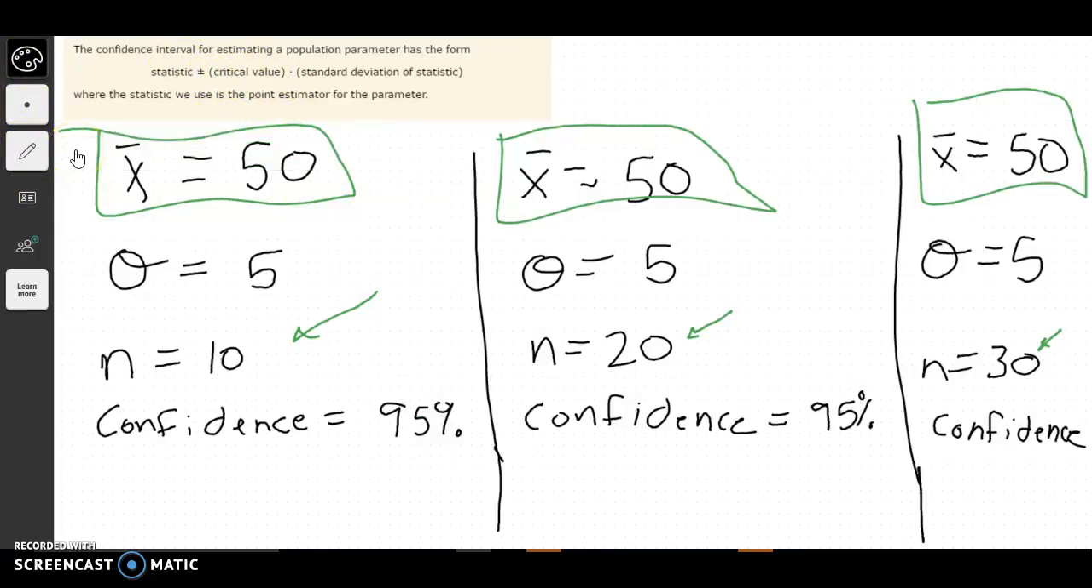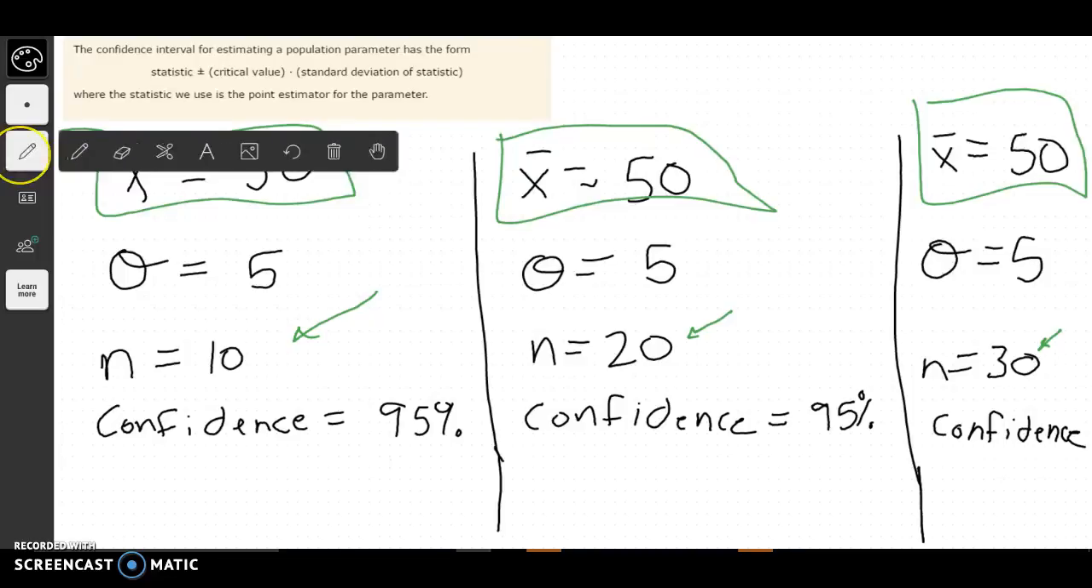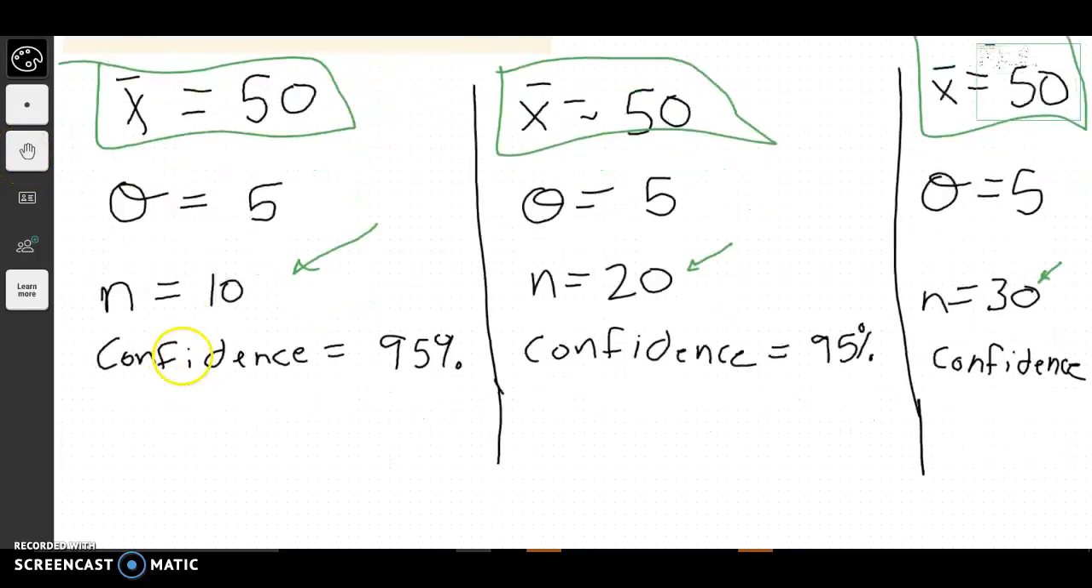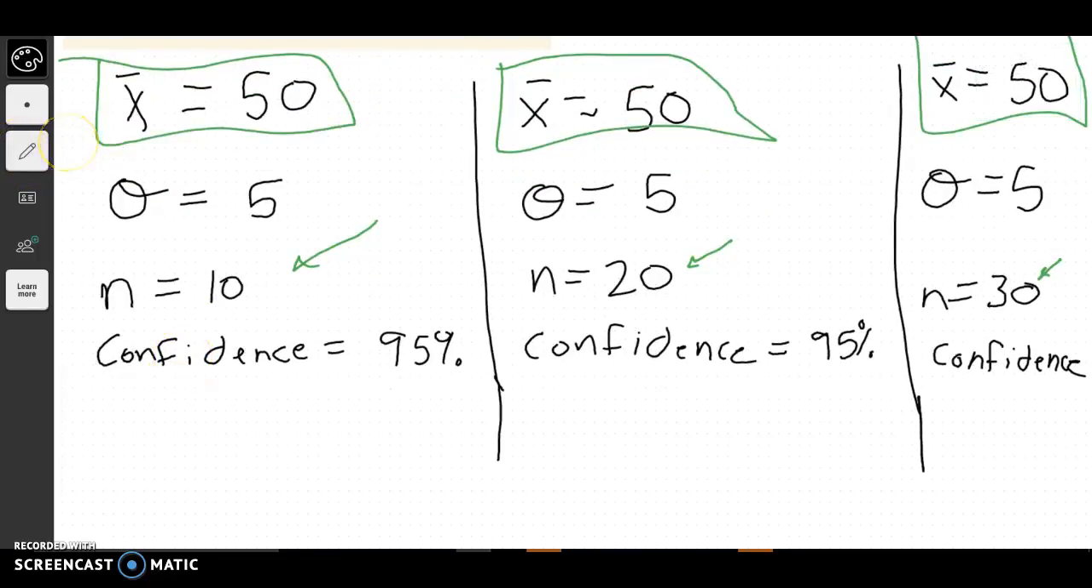What I want to know is, as I increase the number of samples I take, does my confidence interval get bigger or smaller? That's what we're going to try to figure out right now. And then we're going to do the same thing with confidence. We'll increase our confidence and see if that makes our interval bigger or smaller.